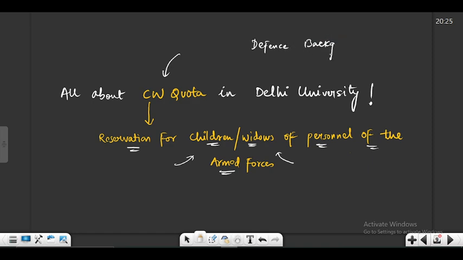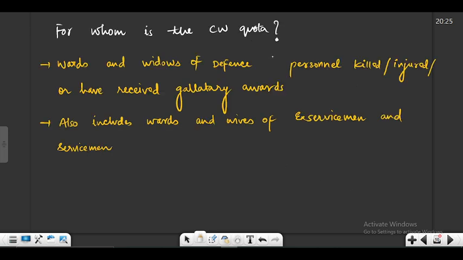Okay, so it is basically for the defense background, majorly for the defense background, and it also includes the police services or the central armed police forces. Okay, so I hope you got the idea. So what this quota is about, or for whom is the quota about? Let's talk more.